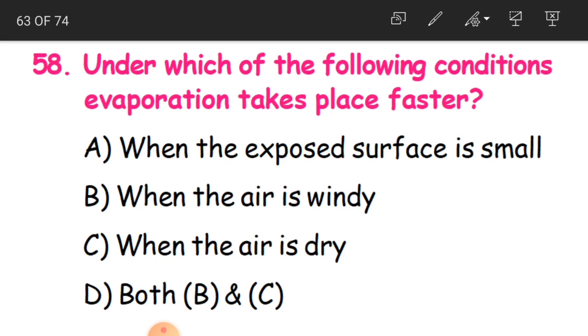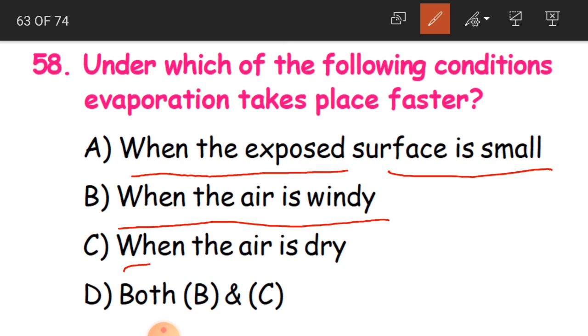When the exposed surface is small, when the air is windy, when the air is dry, and both B and C. Okay, and the option is both B and C. So when the air is windy, in the sense like moving air, and when the air is dry, what happens? Evaporation is going to take place in a fast way.